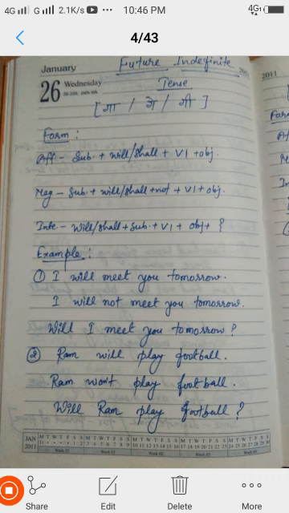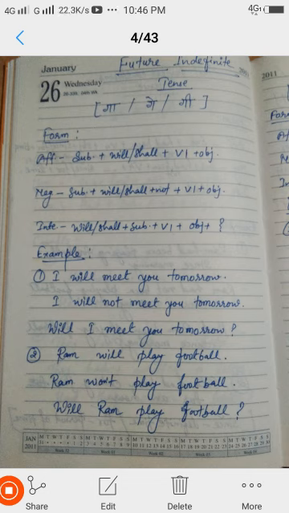Here some examples are, look here: I will meet you tomorrow. It's positive and it is also the affirmative form. And its negative is what? We put not after the will or shall. Here I, we, you, they and he, she, it, in modern English we use will with all of them. So its negative form is I will not meet you tomorrow.